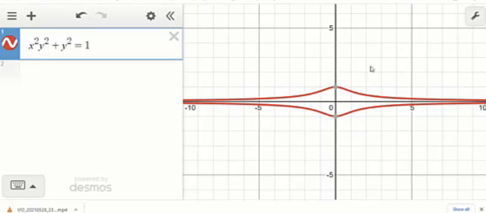And from this curve, it is clear that there is no asymptote parallel to the y-axis, because we cannot draw any line parallel to the y-axis which is closer and closer to this graph. Hence, we have seen this example geometrically also, that there is no vertical asymptote and the only horizontal asymptote is the x-axis.